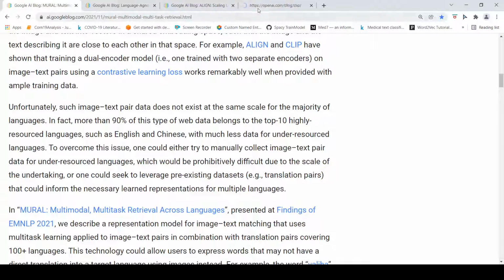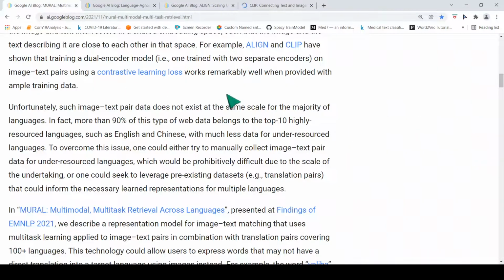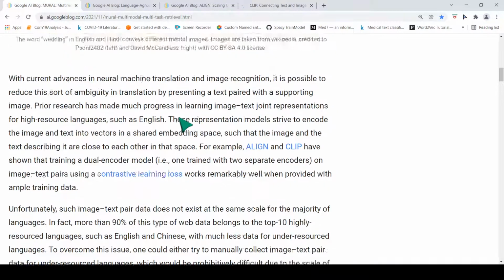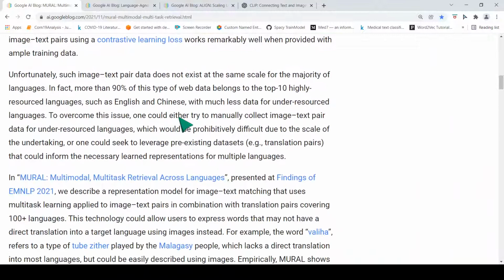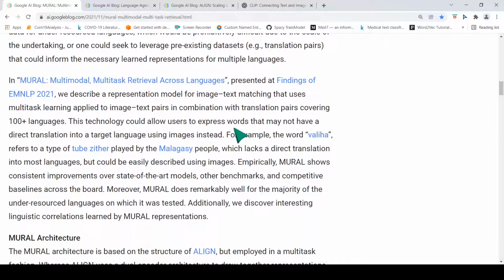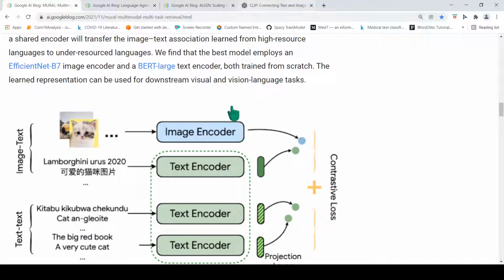To fully understand this MURAL model, you need to understand the contrastive learning loss and these other models mentioned over here, to understand why it gives much better performance compared to the earlier work.